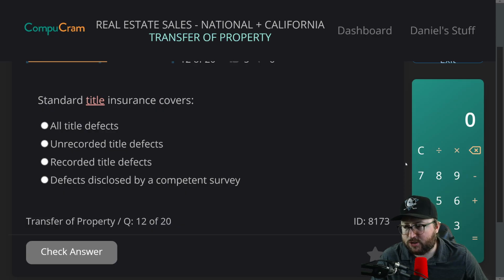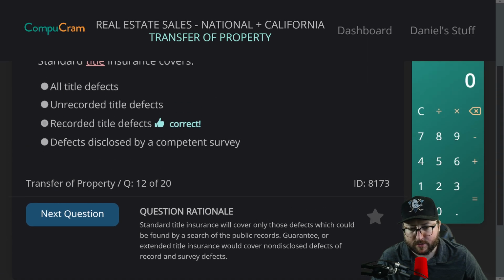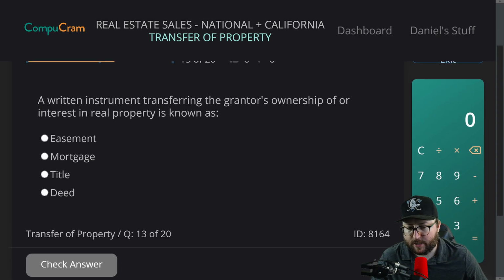Next question, question 2. Standard title insurance covers A, all title defects, B, unrecorded title defects, C, recorded title defects, D, defects disclosed by a competent survey. So we just got this one, it is all recorded. Correct. Here's the explanation. Standard title insurance will cover only those defects which could be found by search of the public records. Guarantee or extended title insurance would cover non-disclosed defects of record and survey defects. 2 for 2. Good start today.